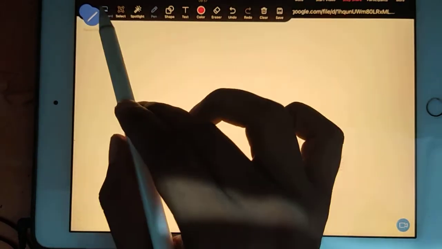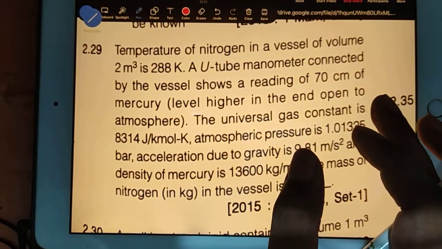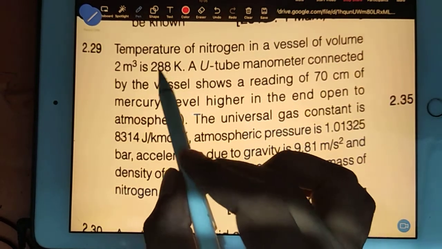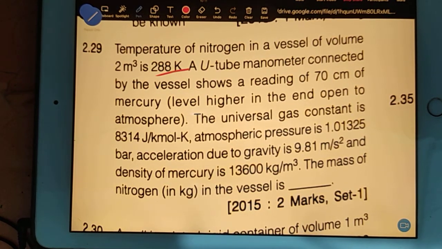Concept is clear, and now I'll go for the next question. Question number 29 is okay, and question number, yes, tell me. Yeah, the number is given here, 288.